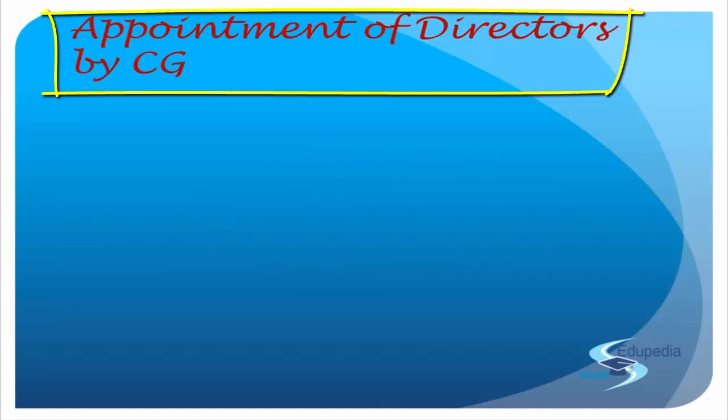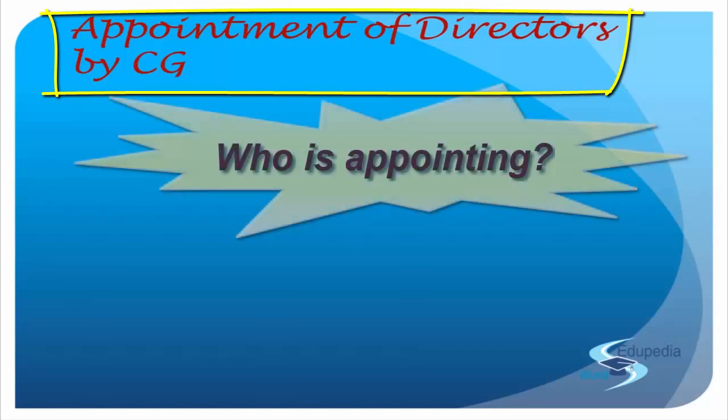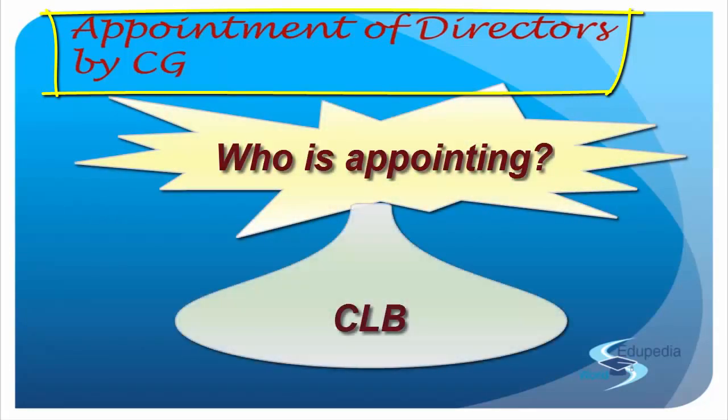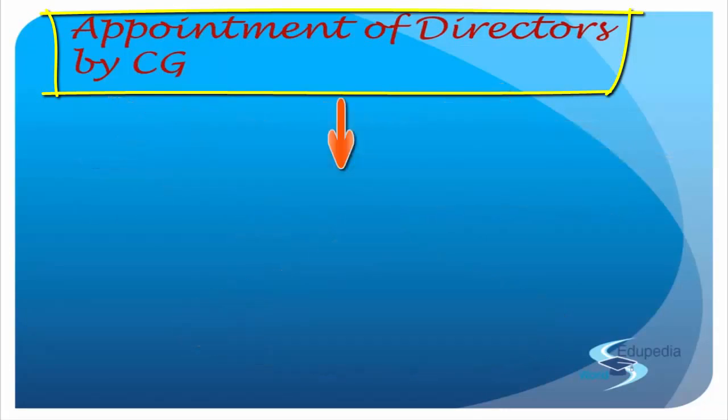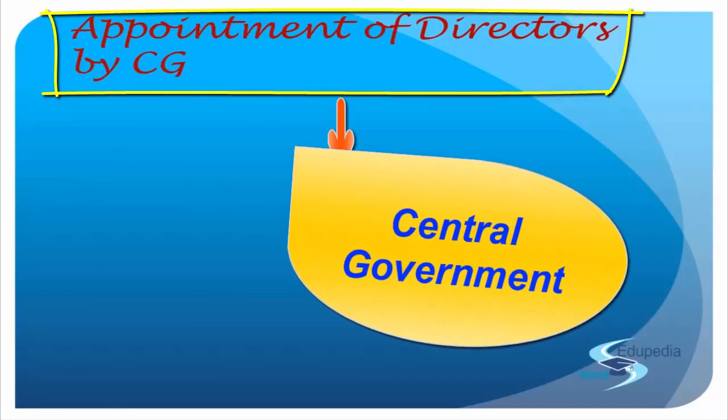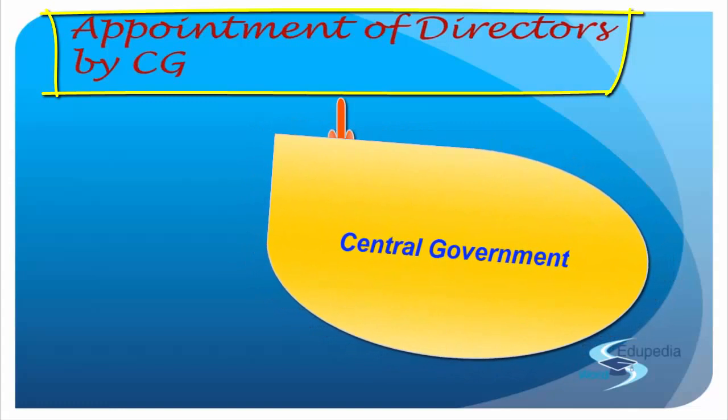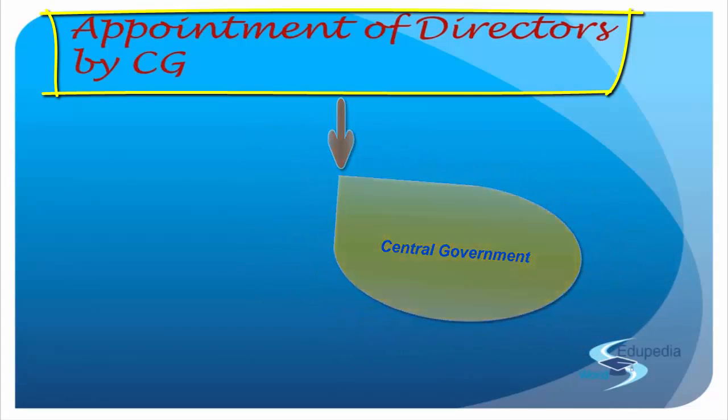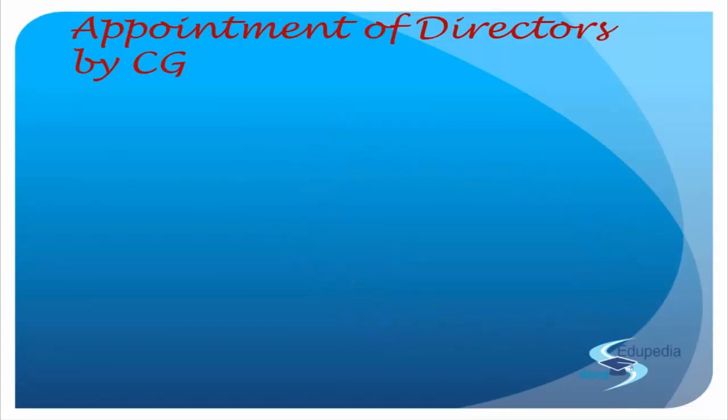There's a confusion. Normally, if you go through this section for the first time, what confuses us is who is appointing, CLB or CG. As the heading says, yes, they are appointed by the central government. But yeah, even the Company Law Board has a good role to play over there. So let us go ahead with the understanding of the section one by one with the provisions to understand what role the CLB has to play in this scenario.